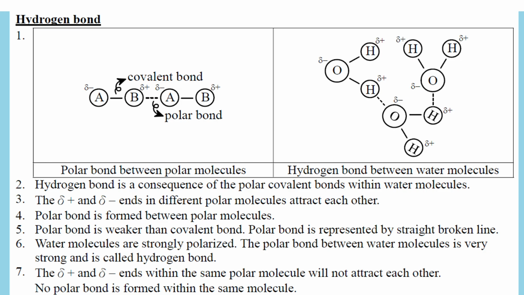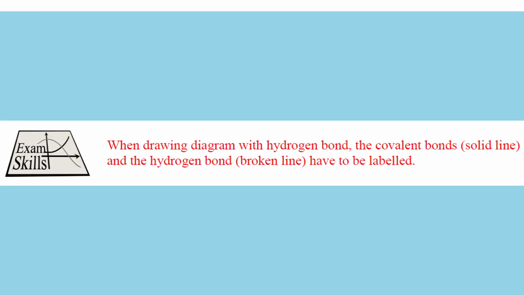So distinguish them. Remember, when drawing a diagram with a hydrogen bond, the covalent bond is a solid line, the hydrogen bond is a broken line, but sometimes in the exam you want to get the marks, you need to label them. If you don't label them, you can't get the marks. So remember, when a solid line and broken line appear together, label the solid line covalent bond and label the broken line hydrogen bond, okay?